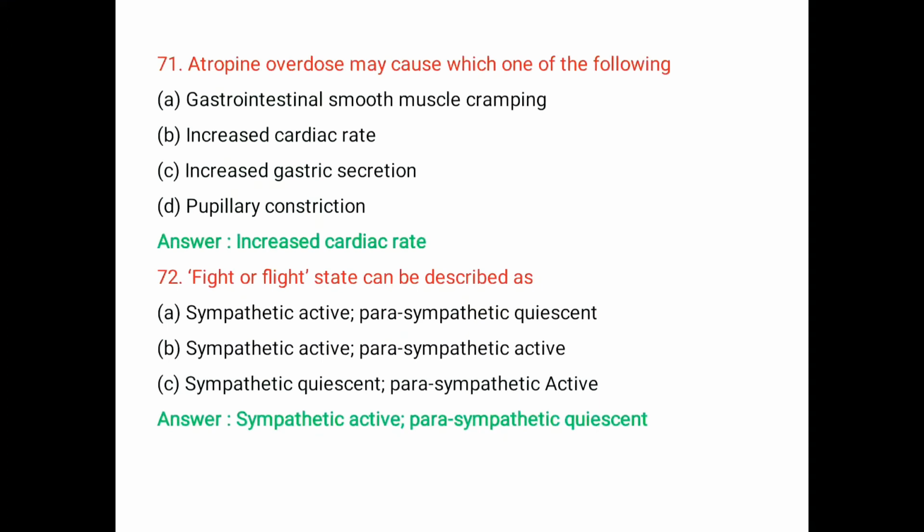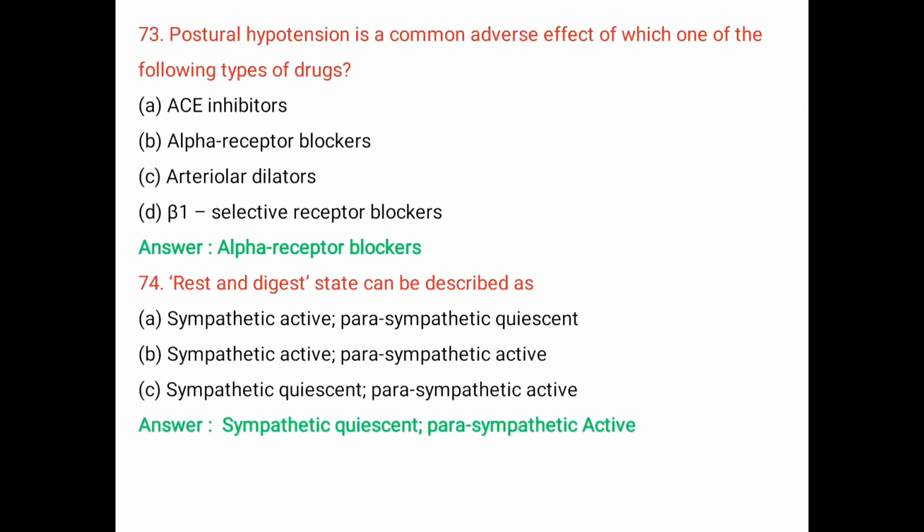Question number 72. Fight or flight state can be described as A. Sympathetic active, parasympathetic quiescent. B. Sympathetic active, parasympathetic active. C. Sympathetic quiescent, parasympathetic active. The right answer is sympathetic active and parasympathetic quiescent.